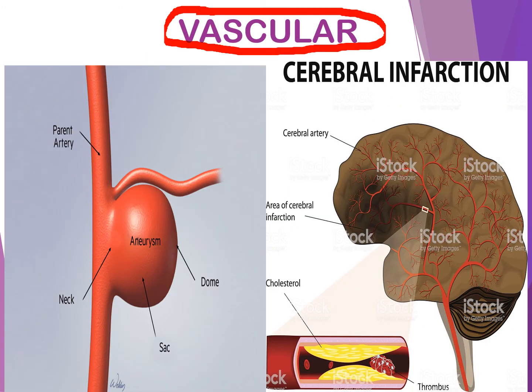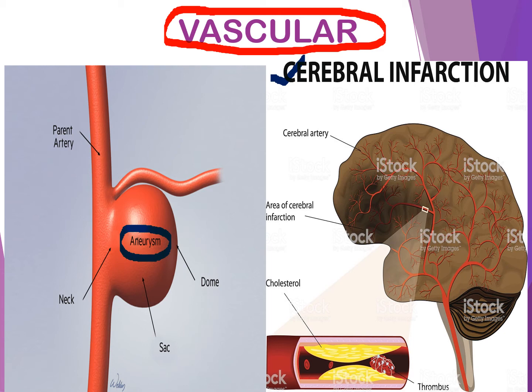Next is vascular causes. The vascular causes include aneurysm and cerebral infarctions. What do you mean by aneurysm? Aneurysm is the enlargement of an artery caused by weakness in the arterial wall. Here, the main artery supplying the pituitary gland is the hypophyseal artery. If there is any aneurysm in the particular artery, there is decreased blood supply to the organ and it causes deficiency in the production of hormones.